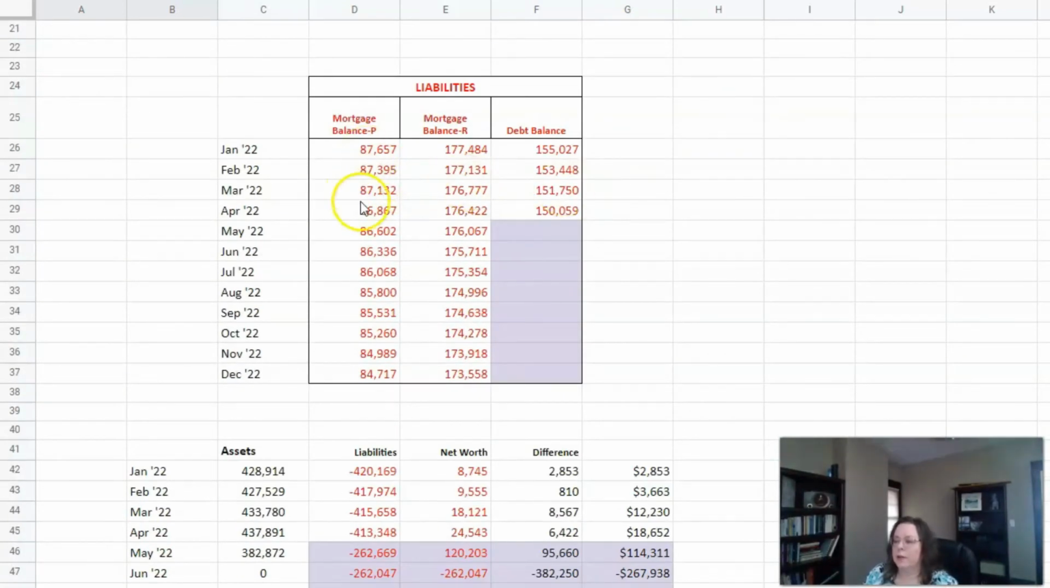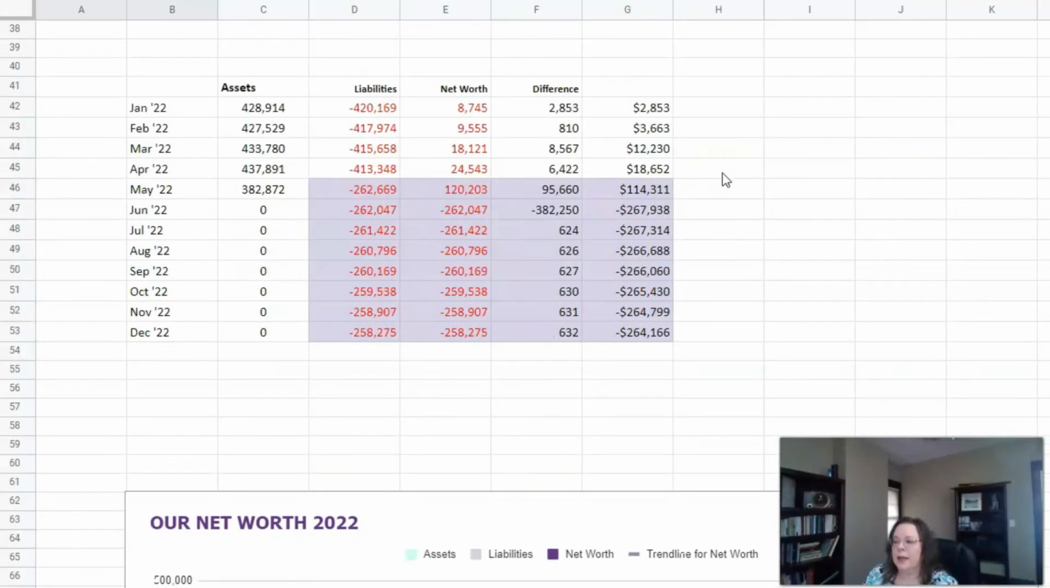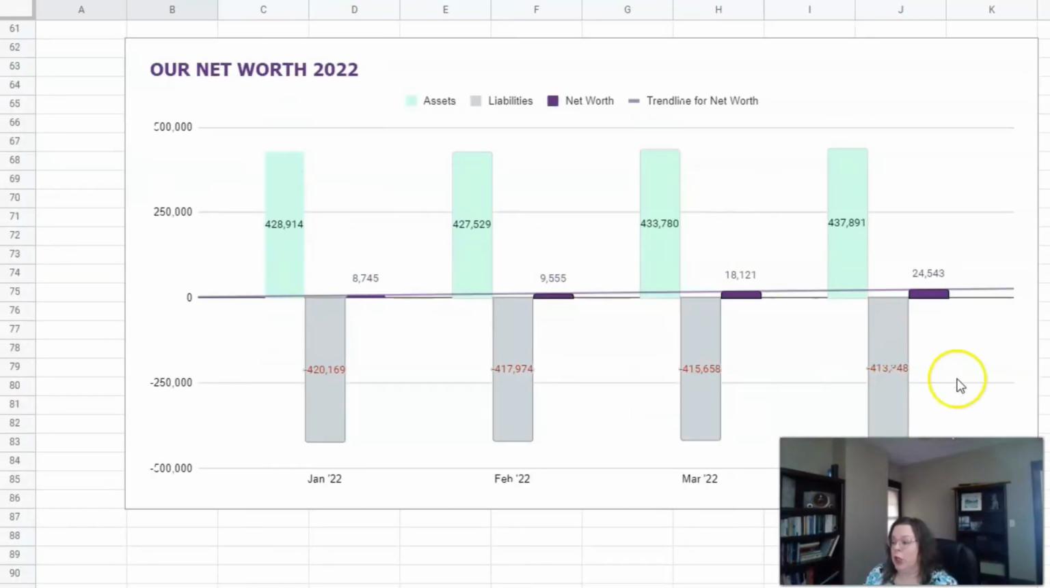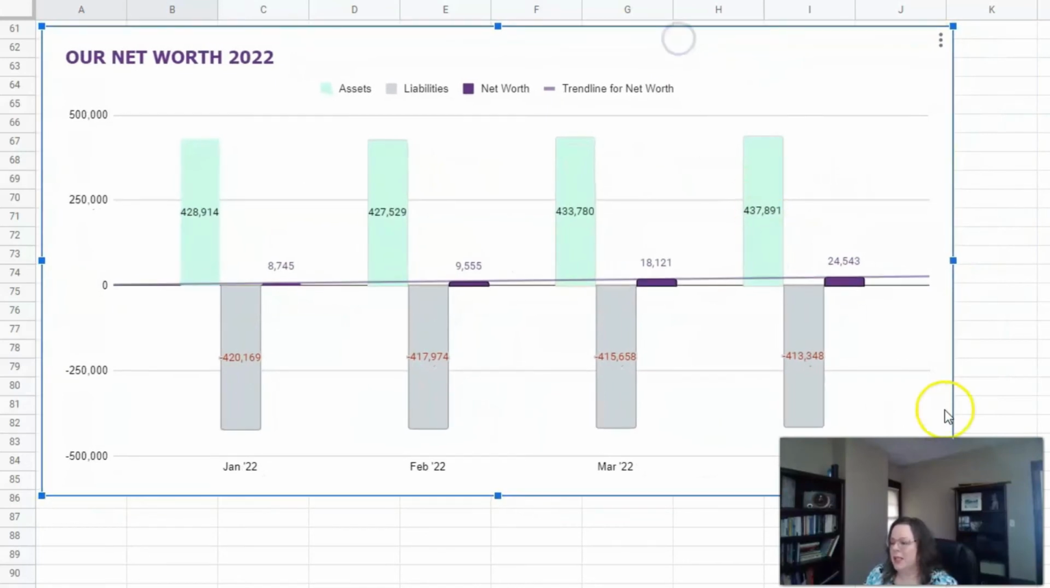So let's go down here. I've updated both the mortgage balances and the debt balance that we have. And that brings our totals here. Again, you can see they're a lot higher than they were in 2020, but our net worth is going up. So let's see what that looks like in the picture. And again, I'm going to move this over a little bit. There we go, so this is what it's looking like.